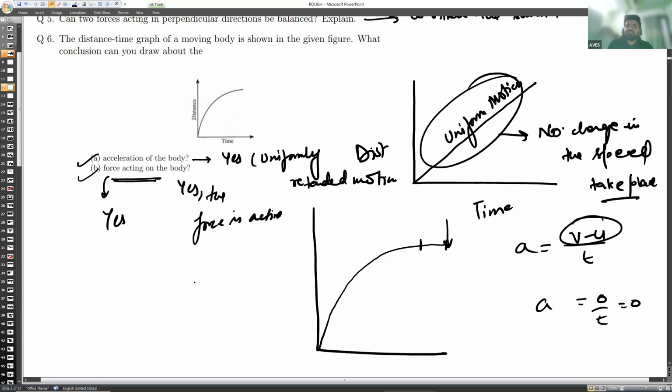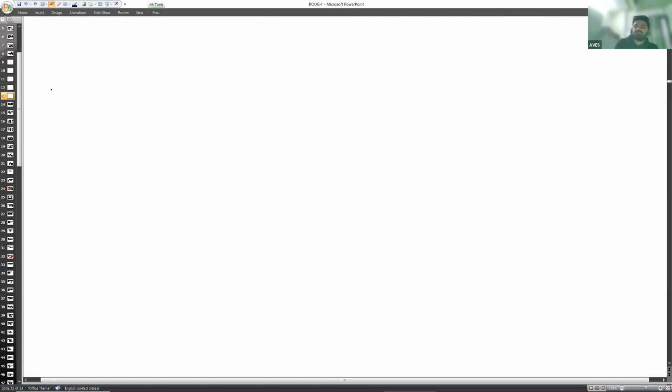And you know that retarding means when the brake is applied, acceleration is taken as negative. So we will say that F is equal to minus m into a. So here the force will come negative because the negative sign indicates opposite. For example, if the car is moving in this direction and you apply the brake, it will move opposite to this direction. This is just simple. Got it? Yes, sir. Okay. So a negative sign indicates the opposite direction.